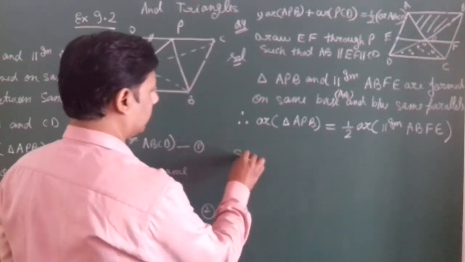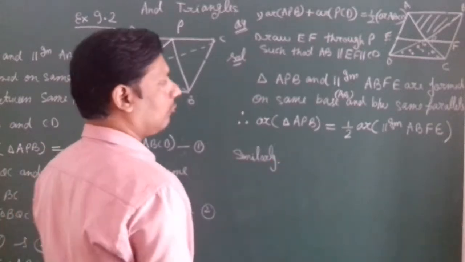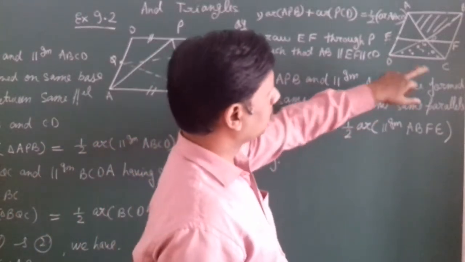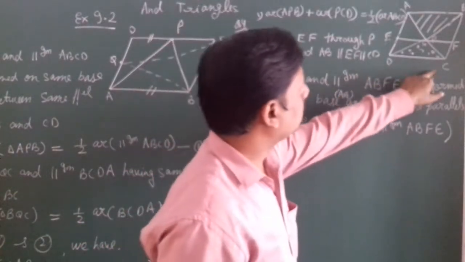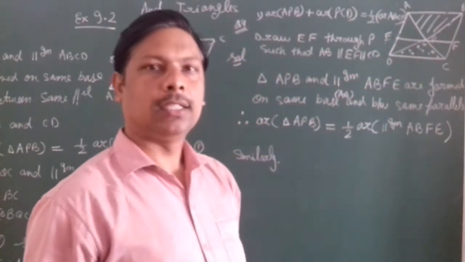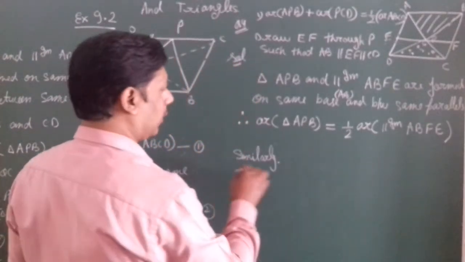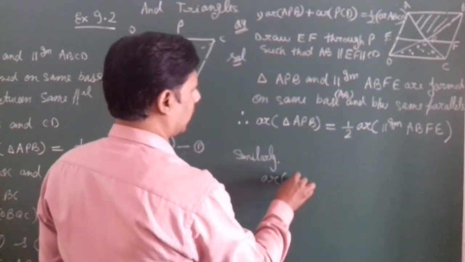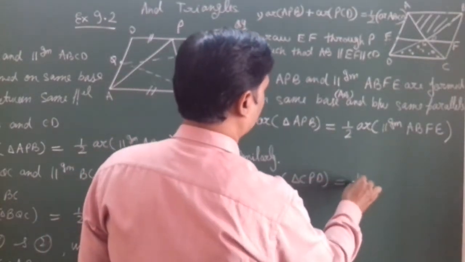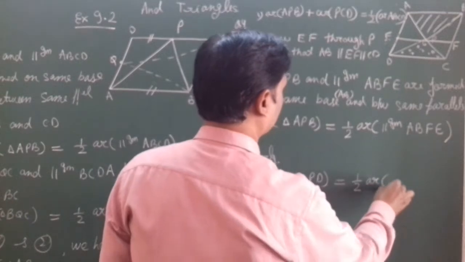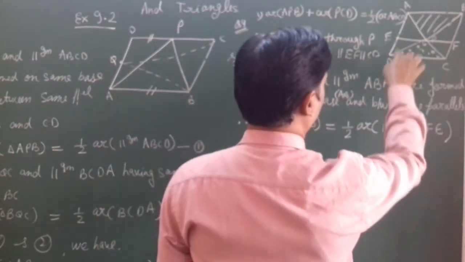Now similarly we can write the downside. CDEF is a parallelogram and CPD is a triangle. Then area of triangle is half the area of lower parallelogram. Area of triangle CPD is equal to half area of parallelogram CDEF.